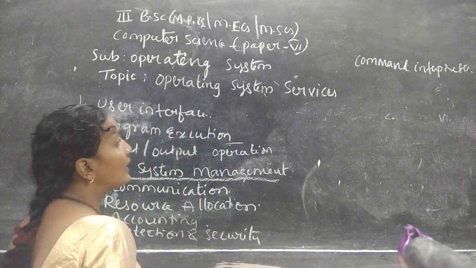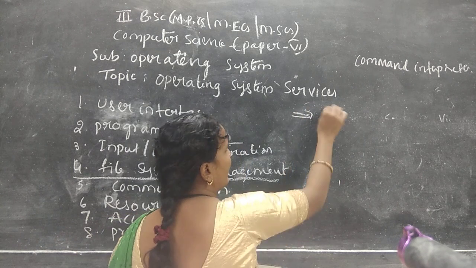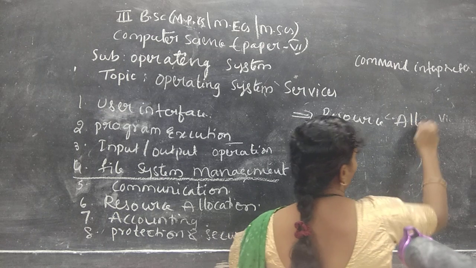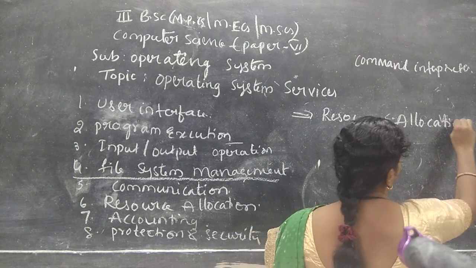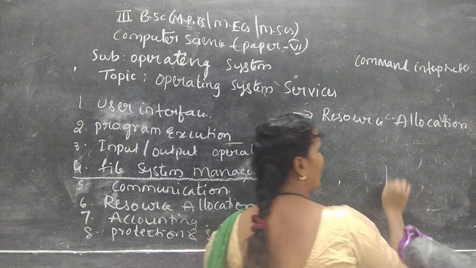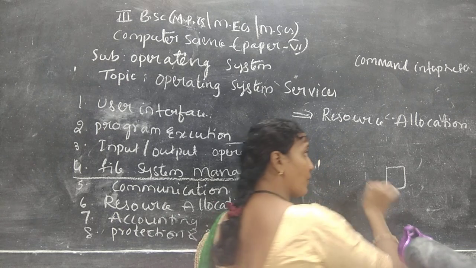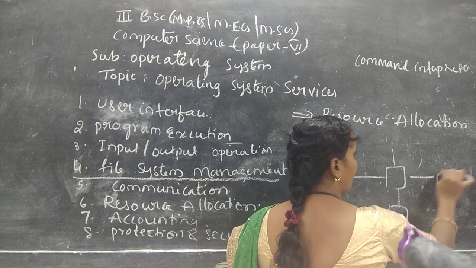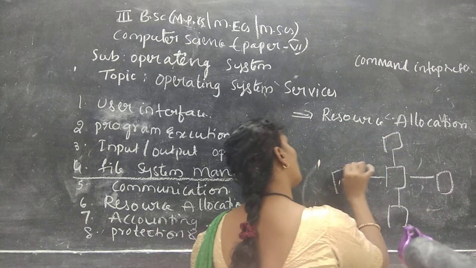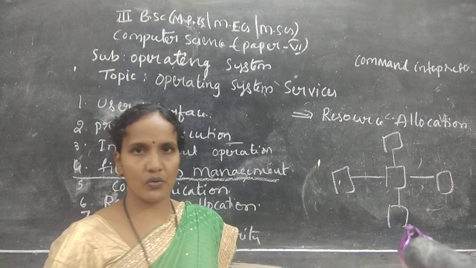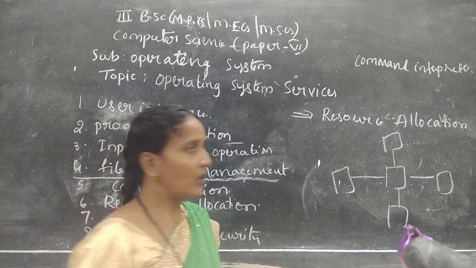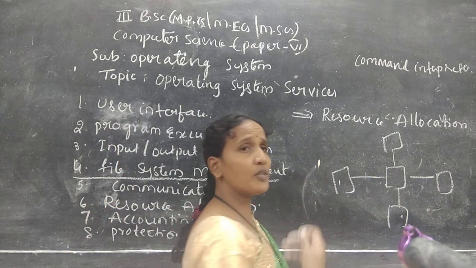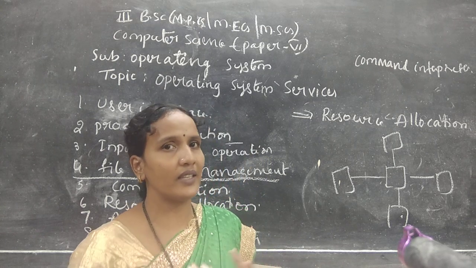The next one is resource allocation. This point also I have already explained. What is the resource? One printer is there, this is the output device. When this printer is shared among different computers, then that printer will become a resource, means it is shared. For example, this printer is requested by these four machines. To which machine is the resource, the device, allocated?